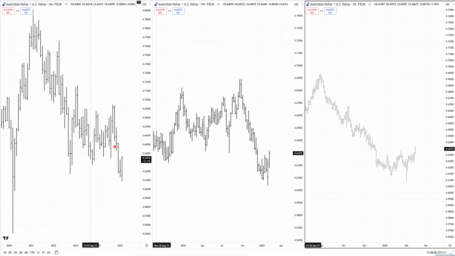Now, initially, I was thinking that we are heading down. I was expecting a pullback, and I'm still treating this as a pullback. But there's a couple of key levels that we're going to talk about coming up shortly that we need to watch with this, because yes, we've taken out all those old lows, but we've now regained this low, we've regained this low, and we're pretty close to regaining these lows too if we go much higher.